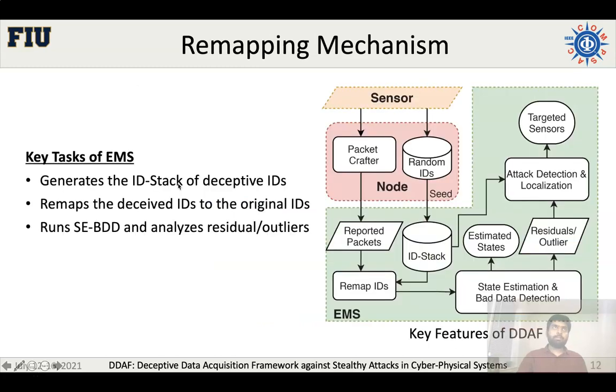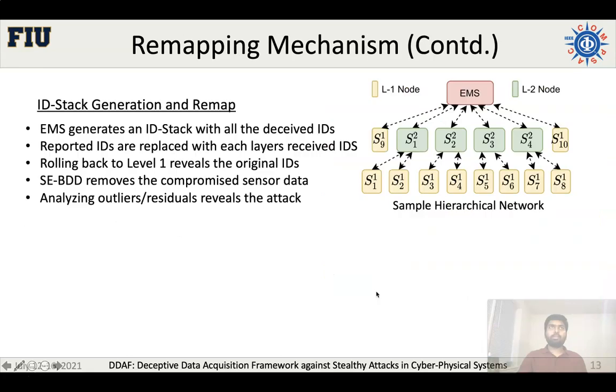And in the remapping mechanism, the key task is to generate the ID stack using the same RAC ID, RAND ID pairs, so that the EMS can remap the deceived IDs to the original IDs, run the state estimation, and analyze the residuals or the outliers. In the next slide, we show how the ID stack is generated using the deceived IDs.